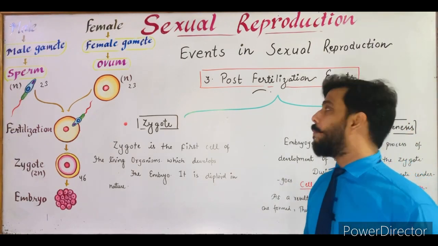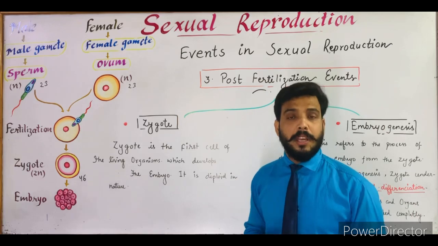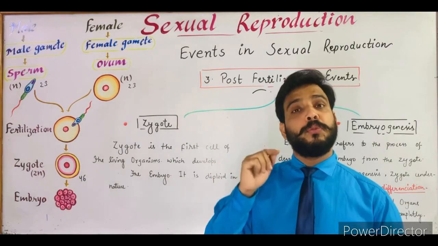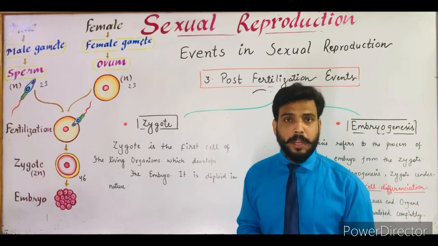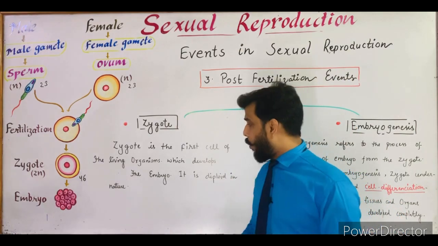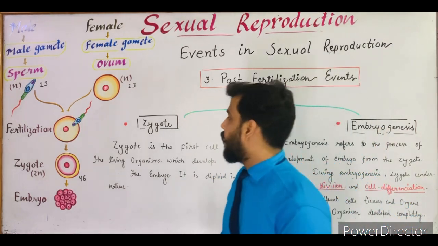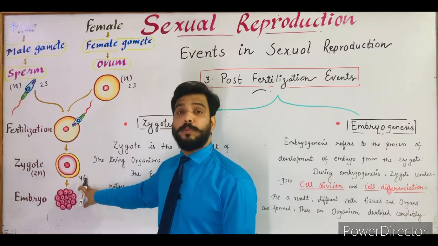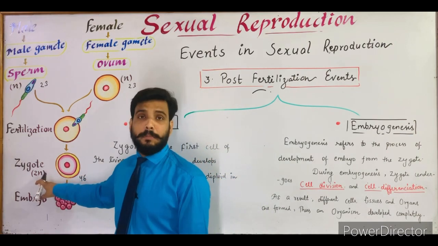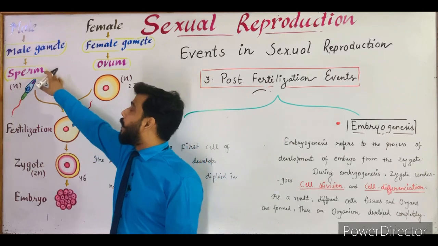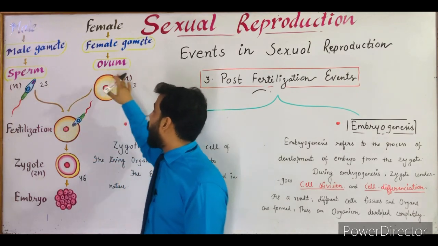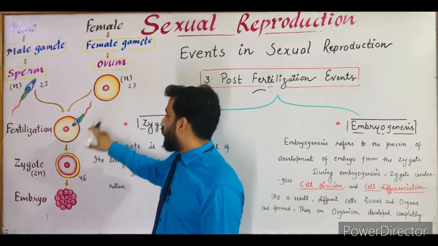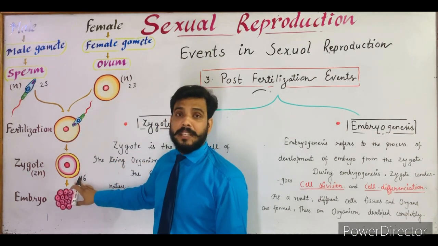First of all, we will talk about the zygote. What is the zygote? As the result of fertilization, a diploid zygote is formed. It is the first cell of all living organisms. Now what is the meaning of diploid? Diploid means twin. Suppose that it is the human zygote, and the human zygote consists of 46 chromosomes which are 2n in number. Obviously the male or the sperm consists of 23 and the female consists of 23. These 23 plus 23 is equal to 46 chromosomes in the zygote.